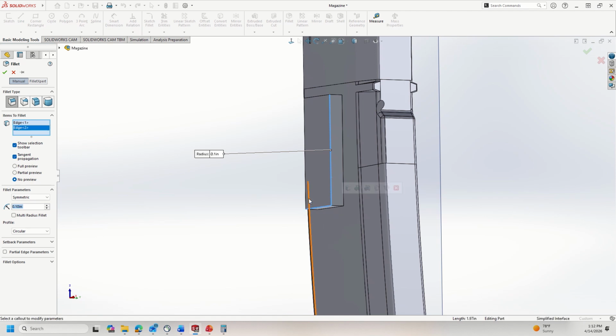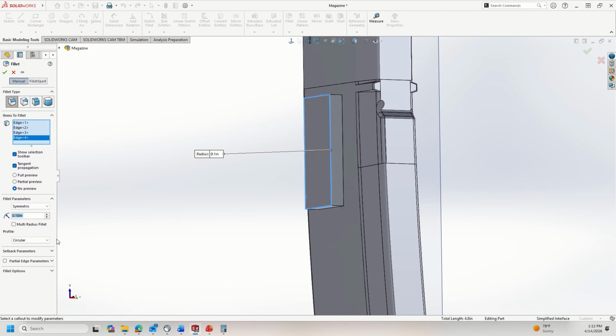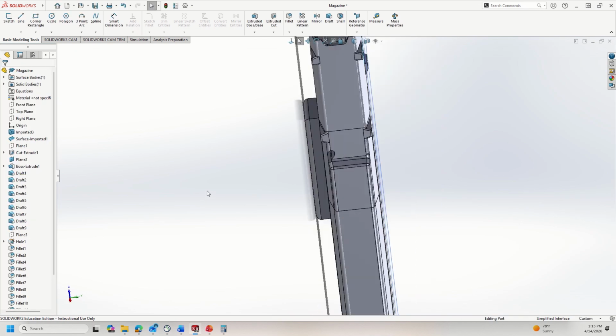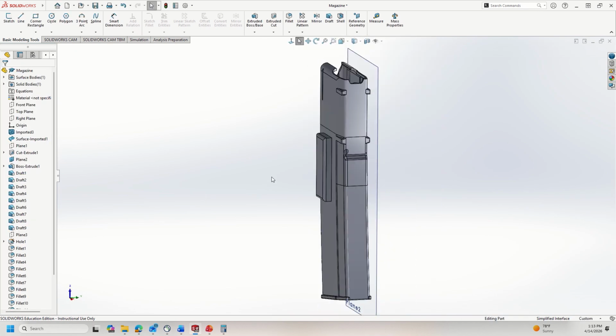I'll just click on each of these surfaces, set it to full preview. That should be fine. Let's set it to be a little bit lower. So now it's a little more rounded, but we have a nice little pack that goes on the side that measures the vibrations.